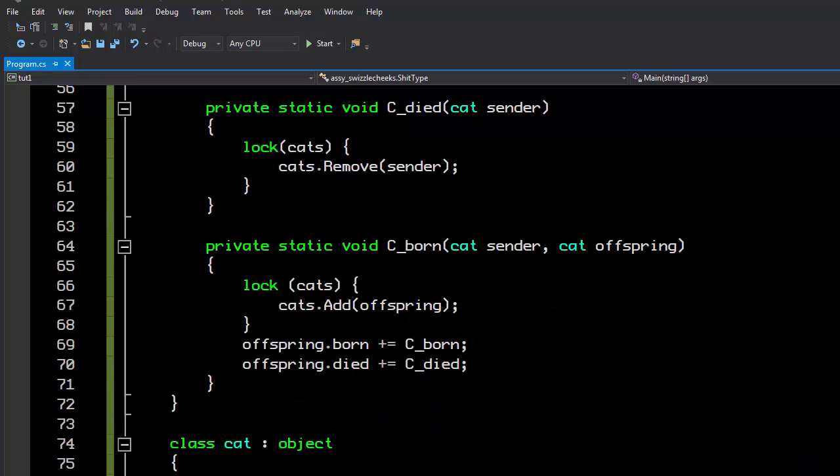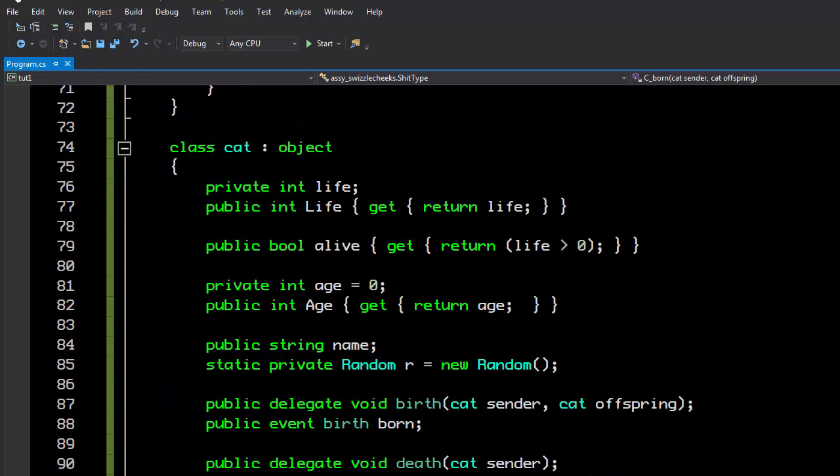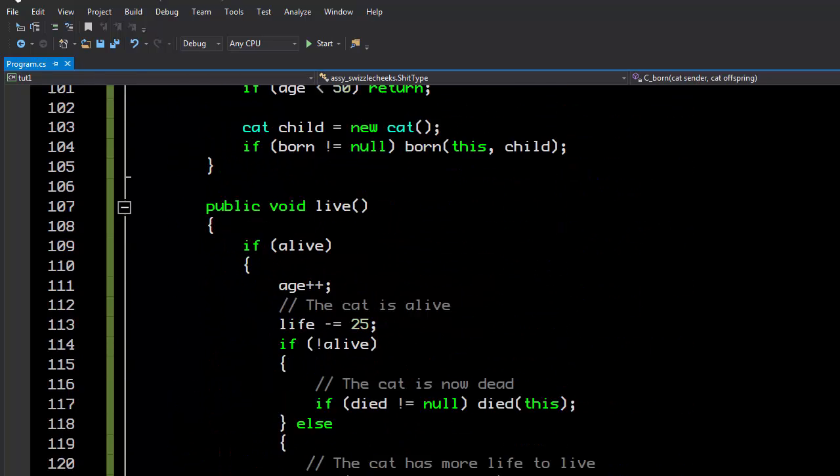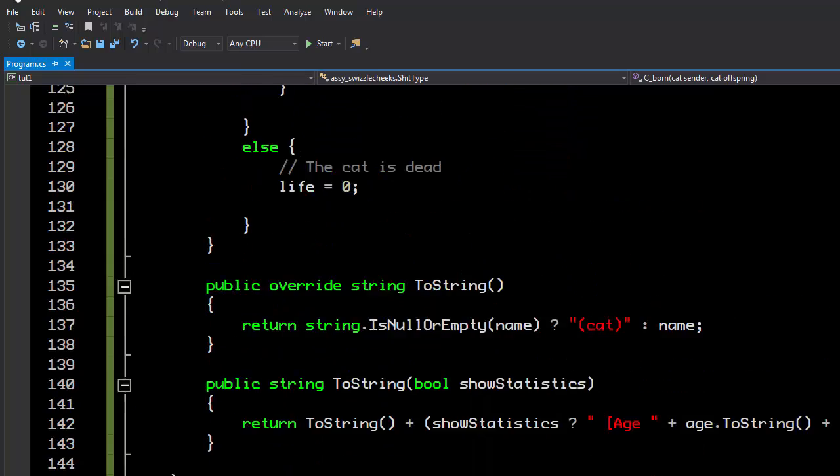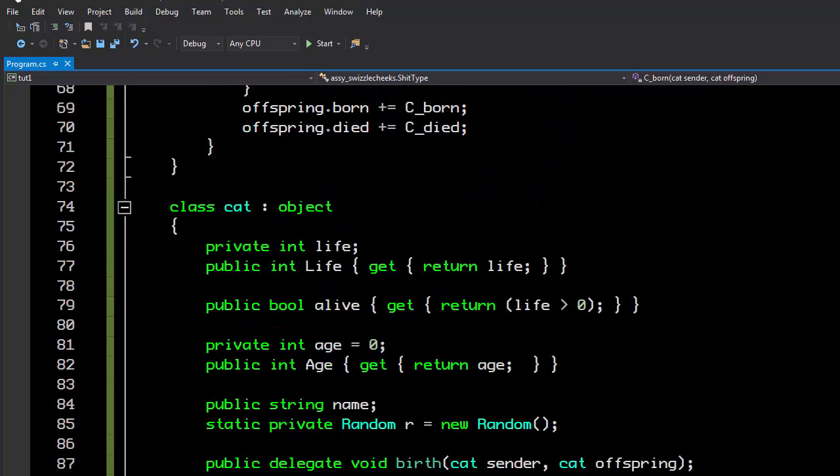Now we're going to get into the real stuff. Now here's what I really wanted to get into from the beginning of this. Let's say we don't want to deal with just cats. Let's say we want to deal with multiple types of animals. This is where this becomes amazing.